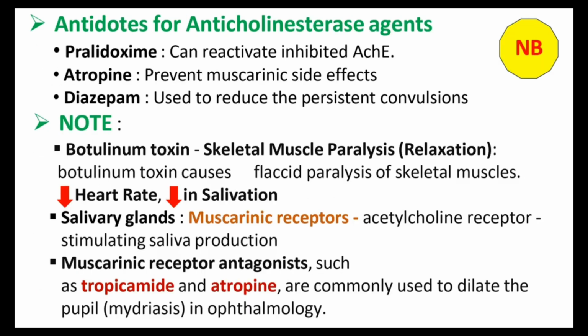What are the important antidotes for anticholinesterase agents? Pralidoxime can reactivate the inhibited acetylcholinesterase. Atropine we can use to prevent the muscarinic side effects, and diazepam we can use to reduce persistent convulsions. These are the antidotes for the anticholinesterase agents.